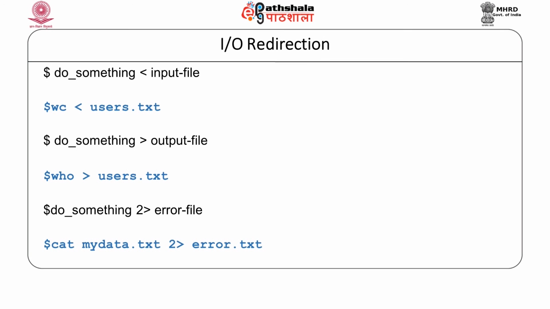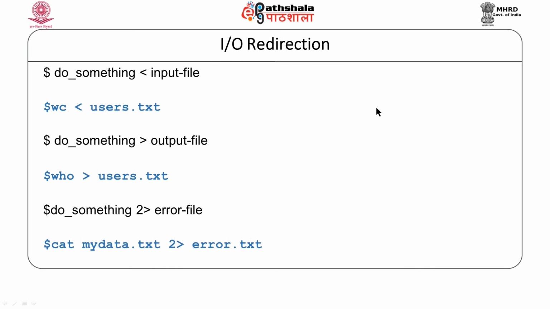And similarly, there is error redirection. So, if there is some error, if the file does not exist or we do not have permission to read this file, then the error will be redirected into error.txt. The operator used is 2 and this greater than sign. So, this is how redirection can be done.